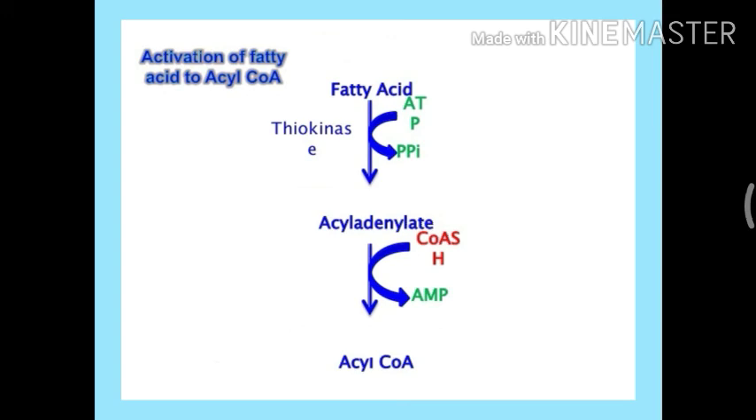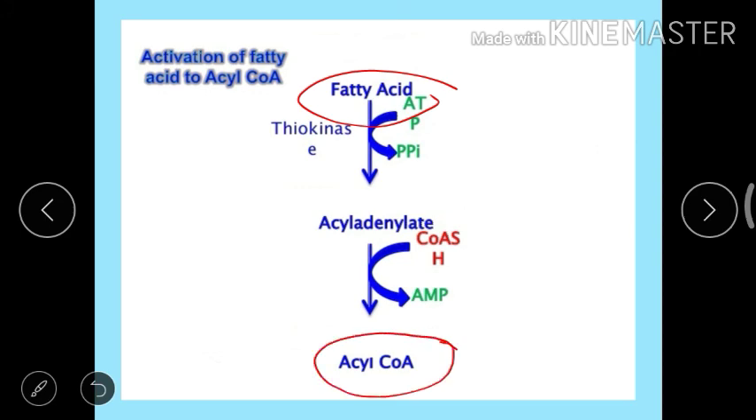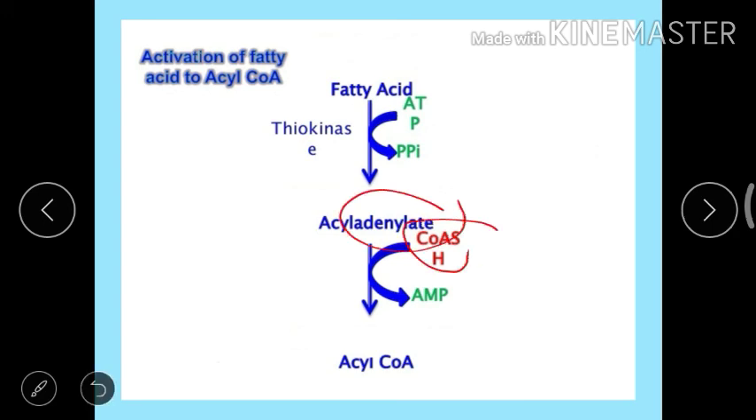So the first step is activation of fatty acid in the cytosol. In this process, fatty acids are activated to acyl-CoA by the enzyme thiokinase. Fatty acid reacts with ATP and the enzyme thiokinase to form acyl adenylate, which then combines with coenzyme A to produce acyl CoA, okay.